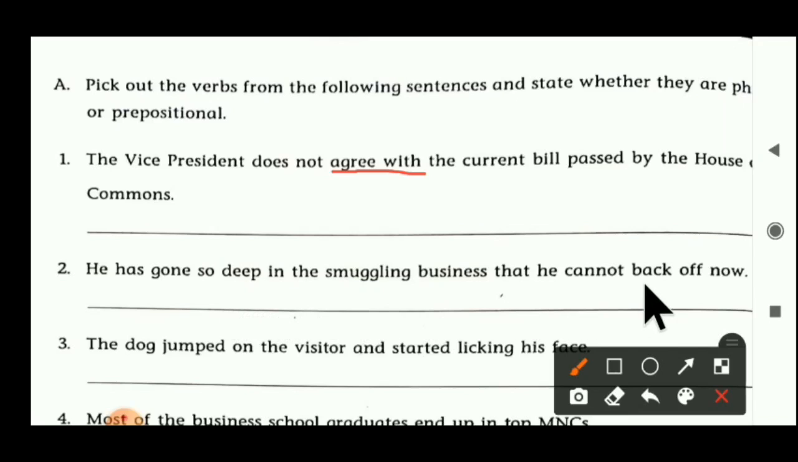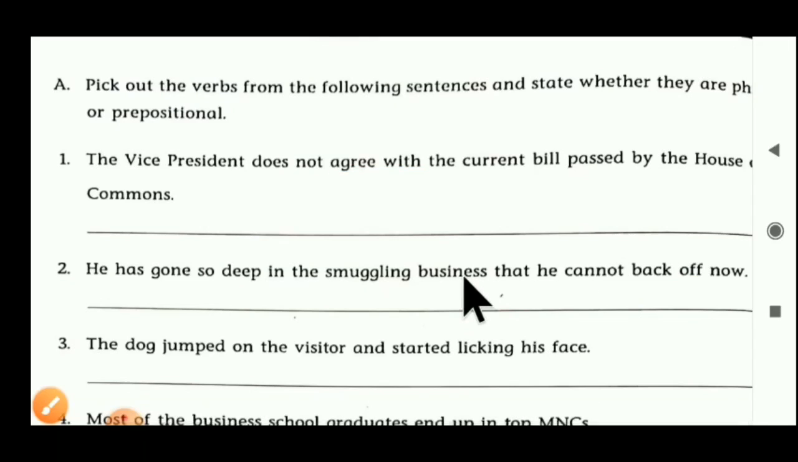Yes, back off is a noun here. Back means backside, but back off means no return. So here the meaning changed. So we can say that back off is used here as a phrasal verb. As a phrasal verb. So the second, back off, becomes a phrasal verb.